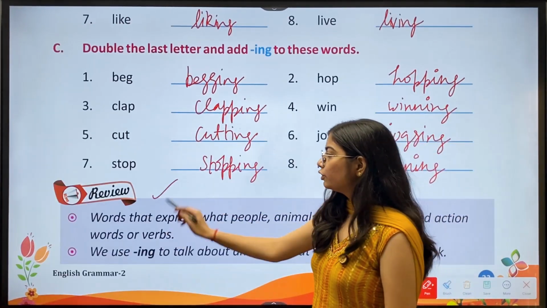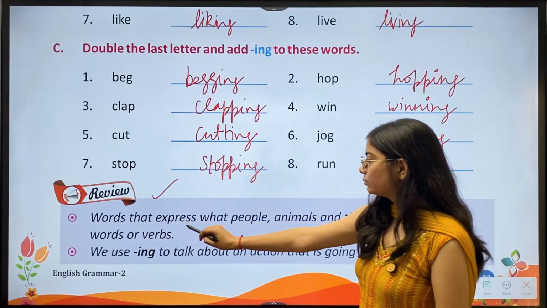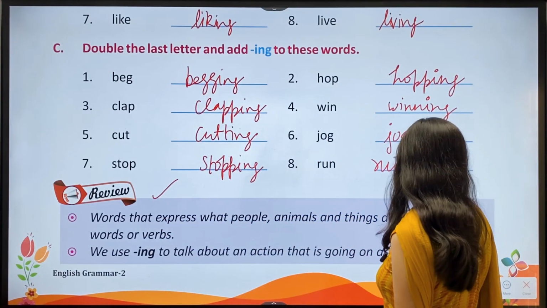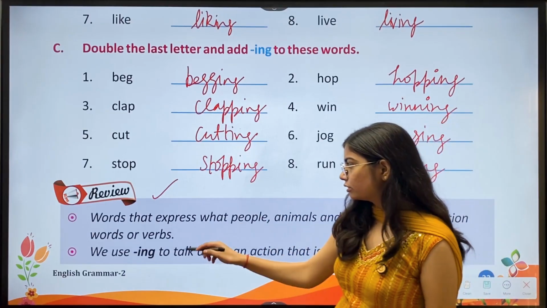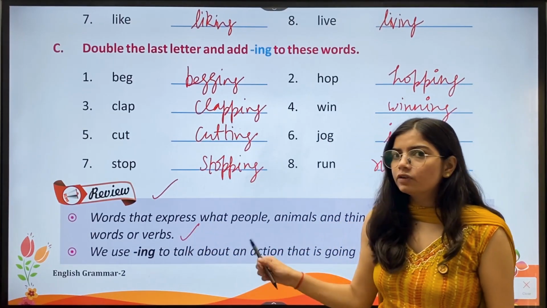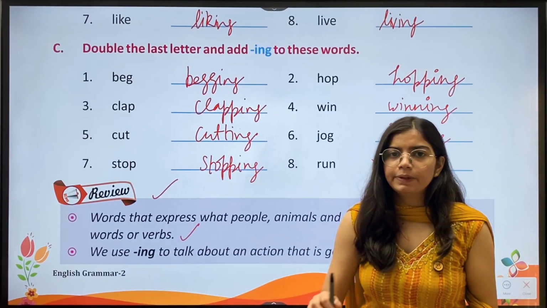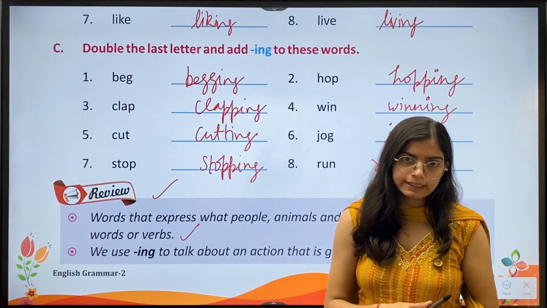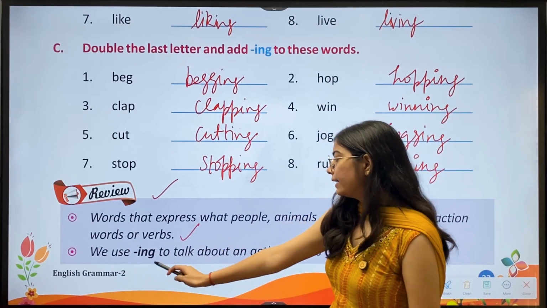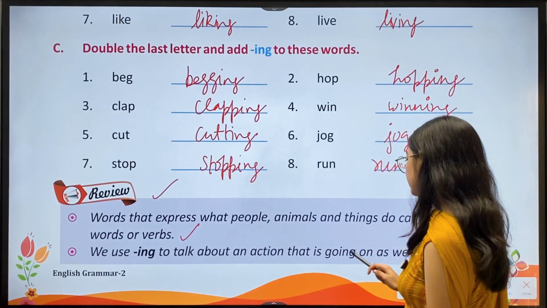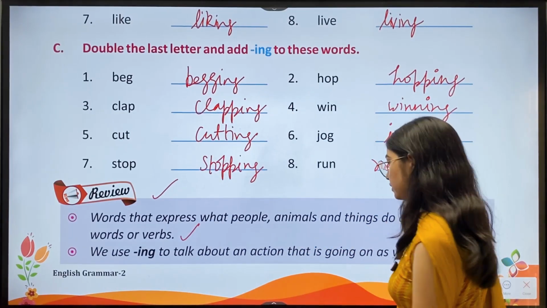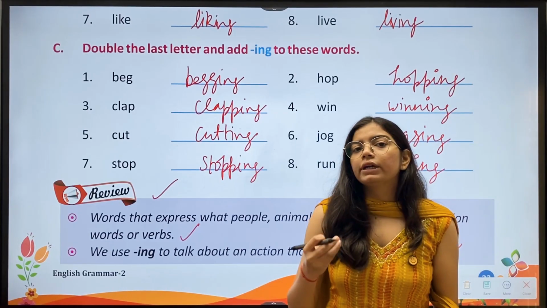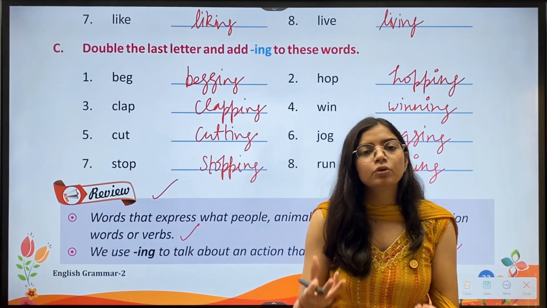Then we have review. Words that express what people, animals and things all do are called action words or verbs. ऐसे वर्ड जो एक्सप्रेस करते हैं कि people, animal और thing क्या कर रहे हैं, उनको हम verbs या action words कहते हैं. We use ing to talk about an action that is going on as we speak. हम ing तब यूज करते हैं जब कोई काम हो रहा होता है, जब हम उसे बोल रहे हैं.